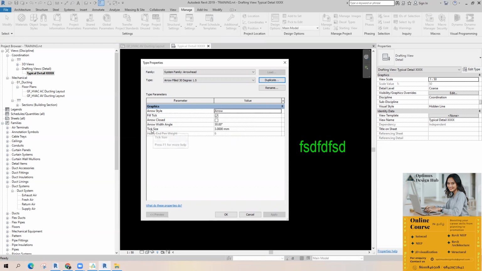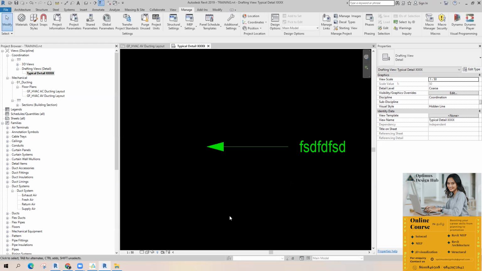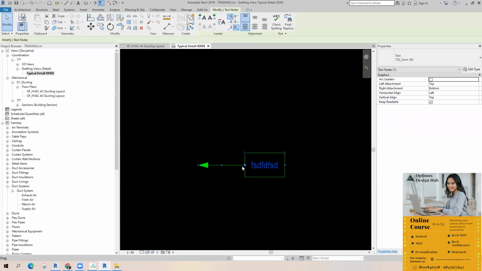There is an option called tick size here. This is the size of the particular arrowhead. You can control this one. I'm going to change this from 3 to 1.5 mm. Just apply it.